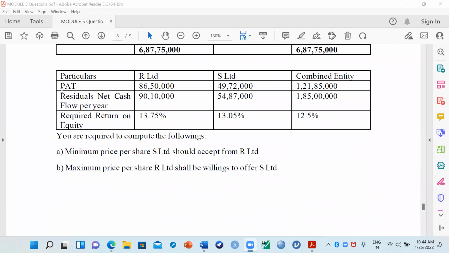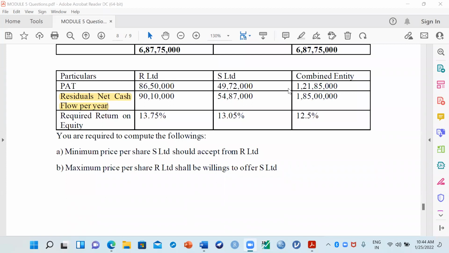Next information they gave is PAT, profit after tax, 86 lakh. For S Limited also PAT they gave, and the combined entity's PAT is given. Next, very important is the residual net cash flow per year they gave. So what is this residual net cash flow?